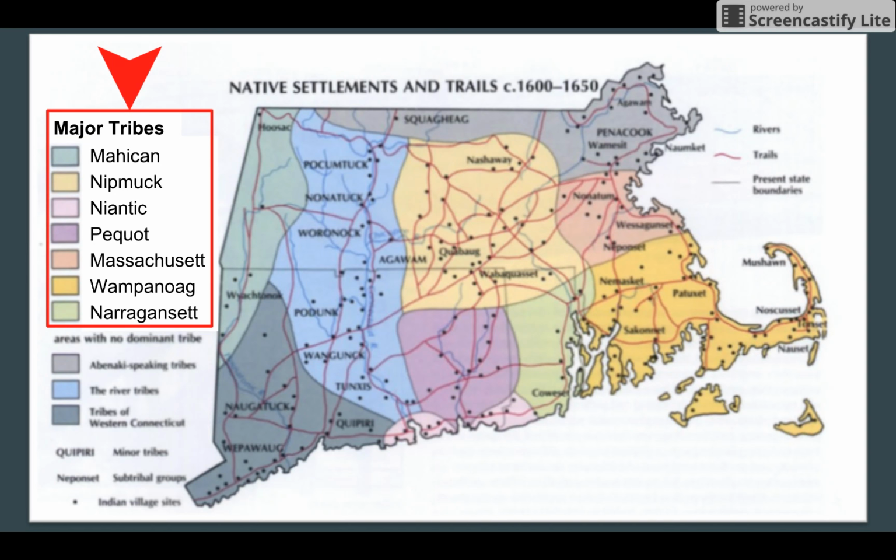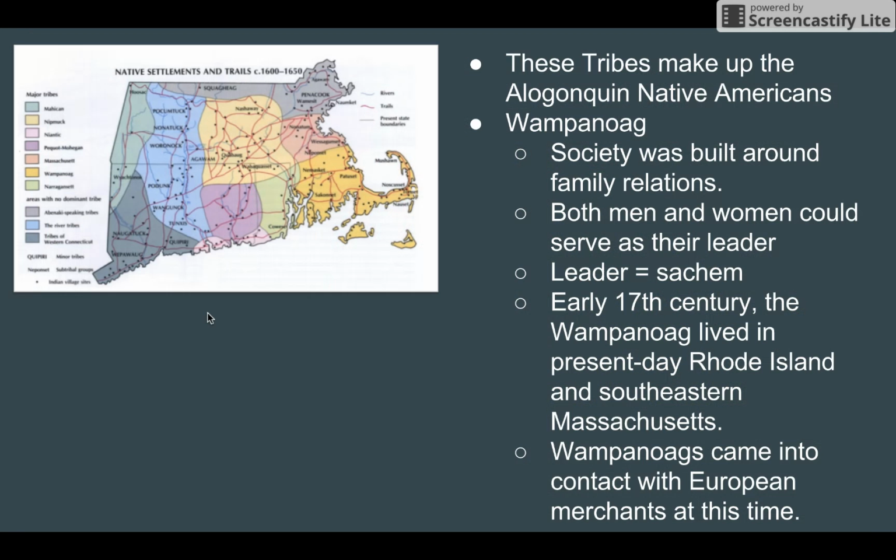During this time in the 1600s, it was occupied by several Native American tribes. Those tribes consisted of the Mohican, the Nipmuc, the Niantic, the Pequot, the Massachusetts, the Wampanoag, and the Narragansett. Today, we're going to talk about the Wampanoag especially. So all these tribes made up the Algonquin Native Americans.